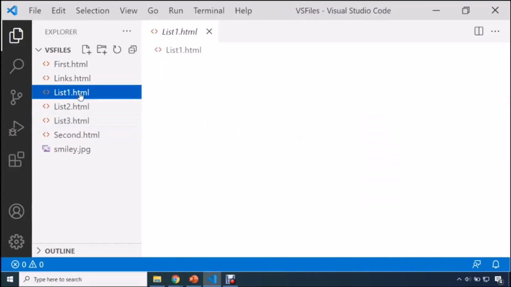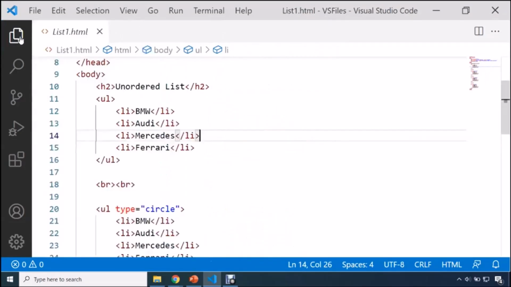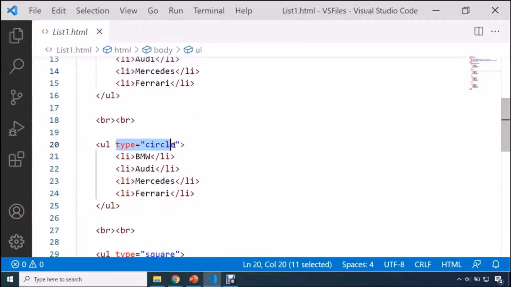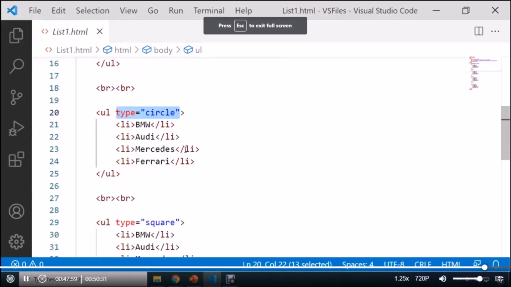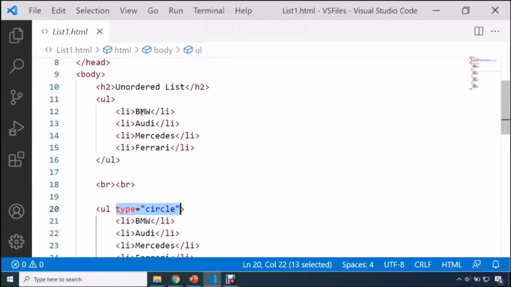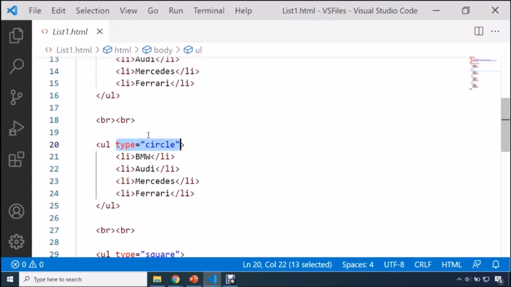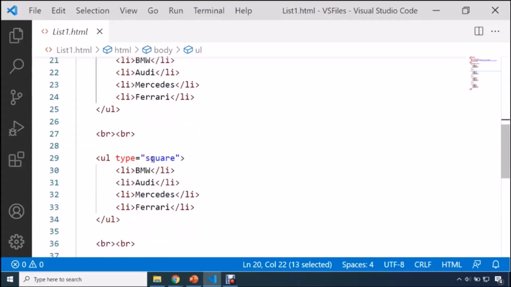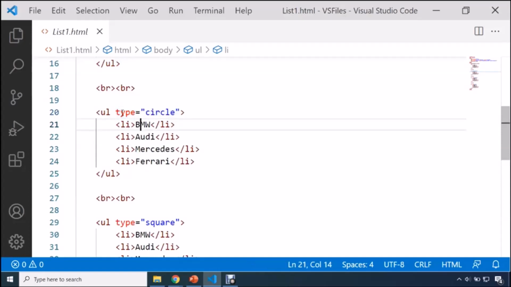Now, certain points I would like to discuss with you. Okay, so the main important point. See, we are learning HTML5. Okay, and guys, in HTML5, this type attribute is obsolete. I am recommending you not to use this type attribute like this. If we are using HTML5, we are going to design our HTML5. So in order to change these symbols, let's say we know that the default one is going to be bullet. We can use circle, we can use a square. So if you want to use square or if you want to use circle, please don't use this approach because this approach is obsolete in HTML5.